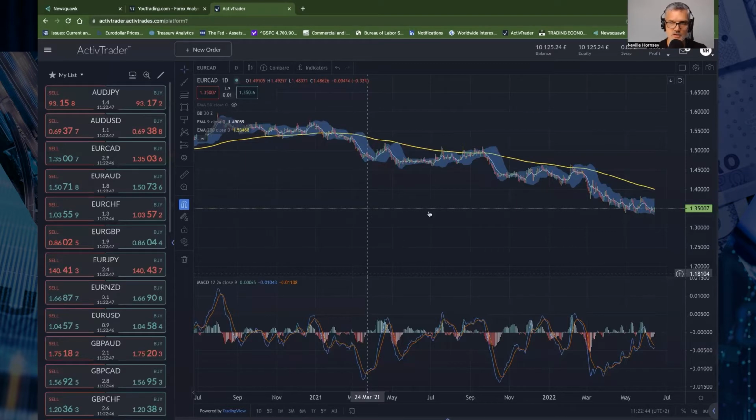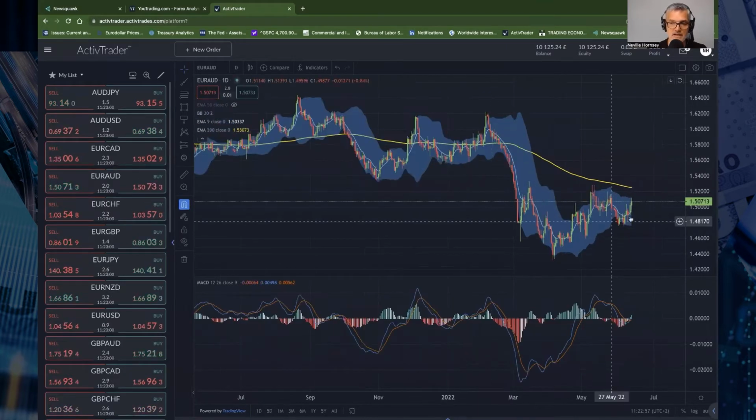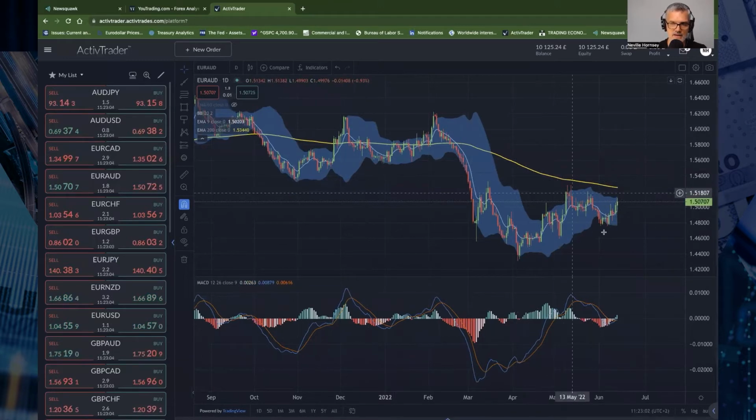Active trader platform, starting with the euro versus the CAD, we can see that the momentum is to the downside, slightly grinding lower, with no real impetus or momentum. Going to the euro versus the Aussie, making quite good progress today, took out yesterday's high. No trade at the moment.